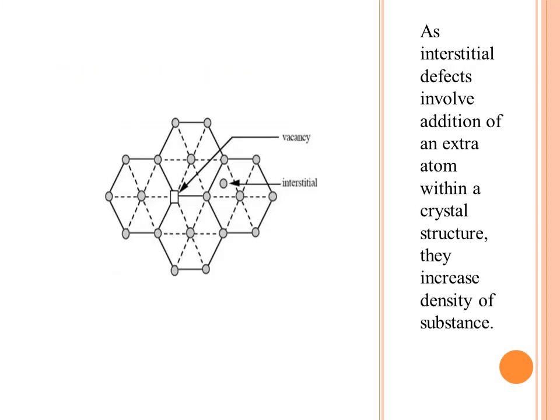As you can see in this picture, this atom occupies the interstitial spaces, and we can say that this is an extra atom in the whole crystal lattice. As an interstitial defect involves the addition of an extra atom within a crystal structure, it increases the density of the substance.